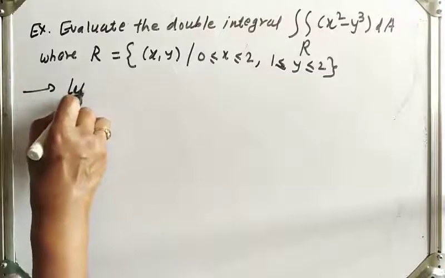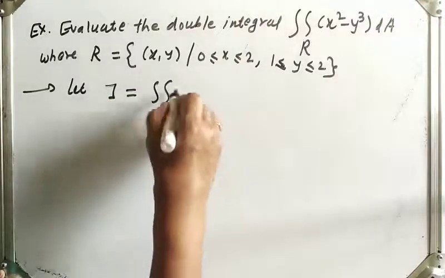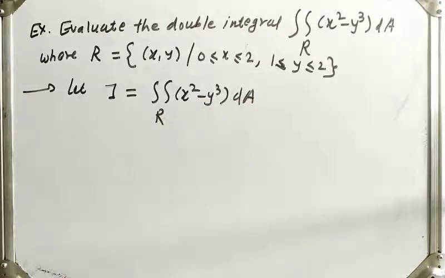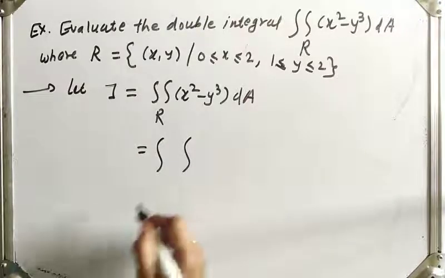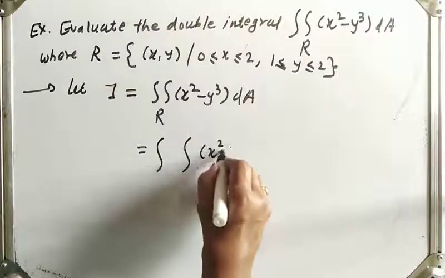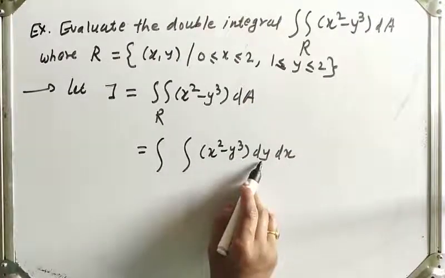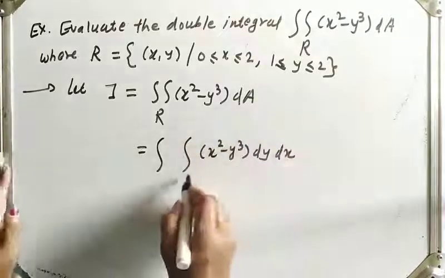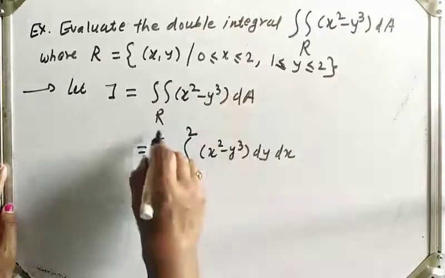Solution. Let I be equal to the integral over R of x squared minus y cubed dA. Now we can integrate with respect to y first or with respect to x first. Let us integrate with respect to y first: x squared minus y cubed dy dx. Limits of y are 1 to 2, and limits of x are 0 to 2.